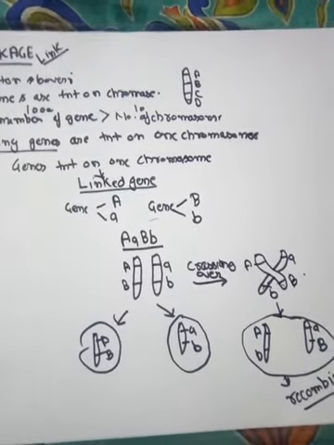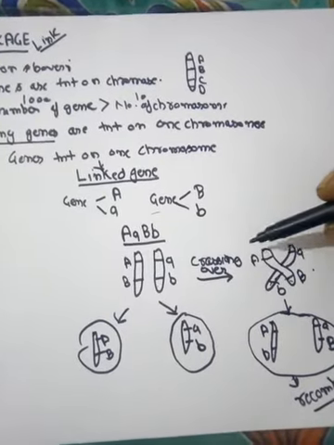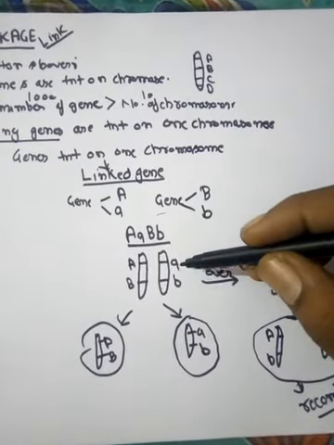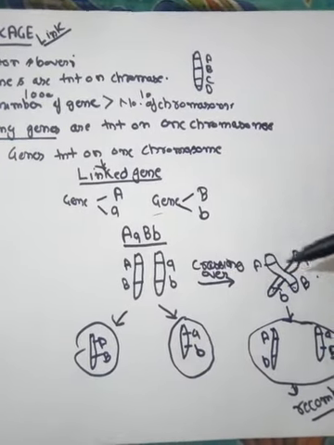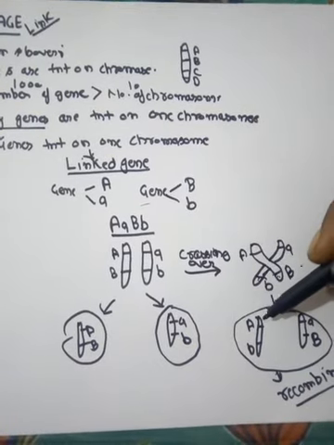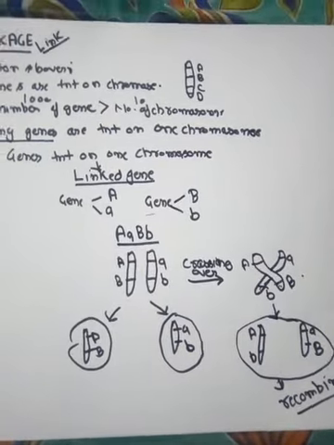But there is a process that may lead to the separation of linked genes, that is called crossing over. At the time of gametogenesis, if the homologous chromosomes undergo crossing over, that may lead to a new combination of the linked genes. You can see the new combinations of linked genes appear here, capital A small b and small a capital B.